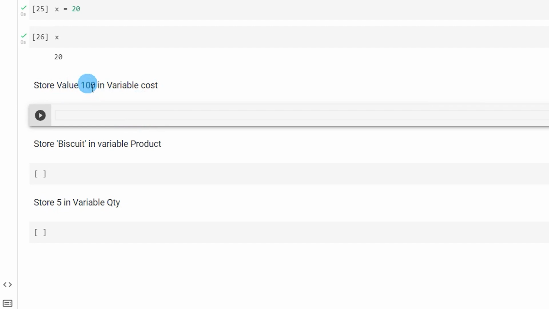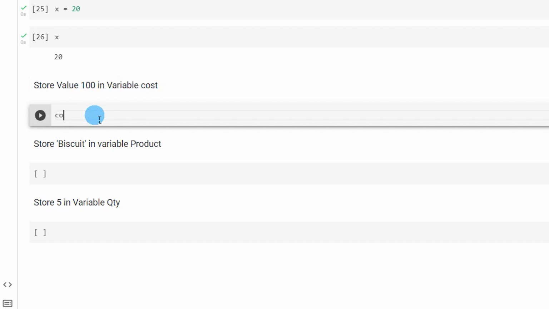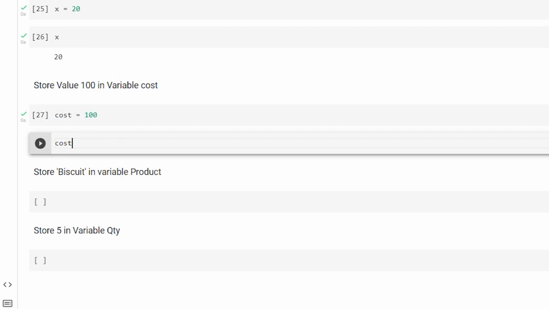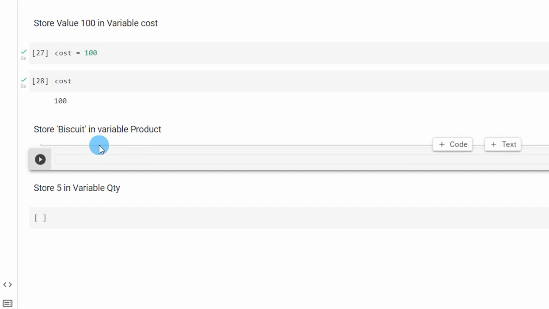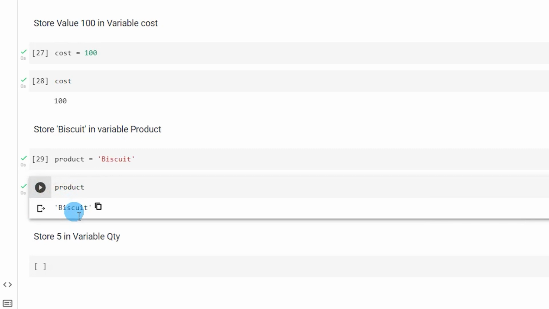So let's first create a variable called cost and assign the value 100 to that particular variable. So cost is equal to 100. Let's run this and add a new piece of code and type in cost here, and if I run this code, this will return 100. Now let's create another variable called product and assign the product name to it, which is biscuit. If I run this and add a new piece of code and type in product and run this, I will get the value as biscuit.